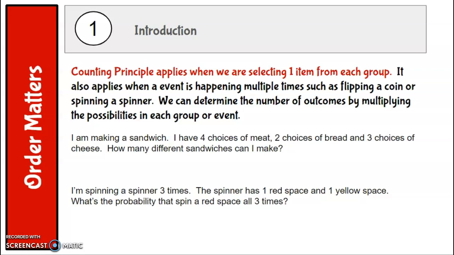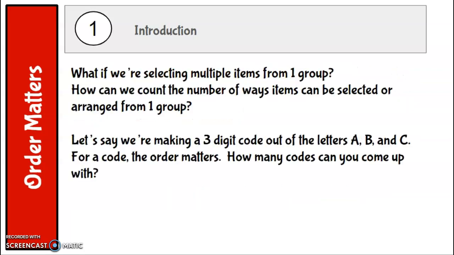So the counting principle is when we're taking one item from each group, or in the case of the spinner, we're getting one outcome every time we spin the spinner. Then you just multiply the different possibilities together, and that will give you the total number of outcomes for that situation. But what if we're selecting multiple items from one group? How can we count the number of ways items can be selected or arranged from that one group?